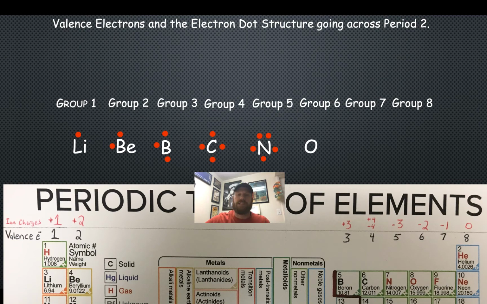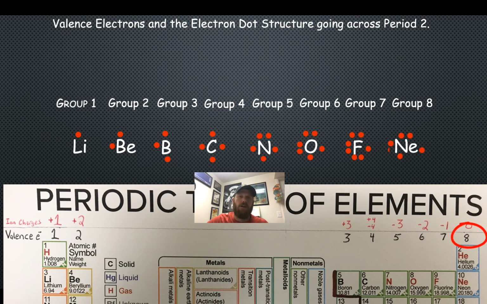Oxygen and the group 6 elements will need 6 dots around their symbols, a pair of dots on 2 sides and a single dot on the other 2 sides. Be sure to place a dot on each side of the symbol before doubling up. The electron dot structure for halogens like fluorine will consist of the symbol surrounded by 3 pairs of dots and 1 single dot, 7 valence electrons in total. We have already discussed the electron dot structure for noble gases like neon. 8 valence electrons, 4 pairs around the element symbol.